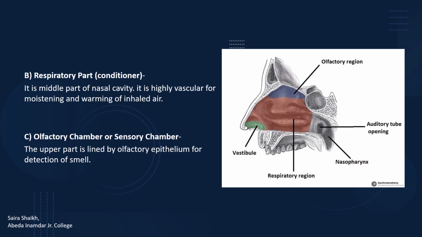The cells of this epithelium are sensory. They carry the impulse towards the brain. The brain recognizes and identifies the smell. Hence, the nose is also known as the window to the brain.